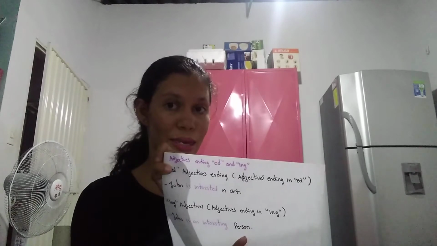The adjectives ending in ed express the emotions of persons, and the adjectives ending in ing express characteristics of a person, and other things, and animals.